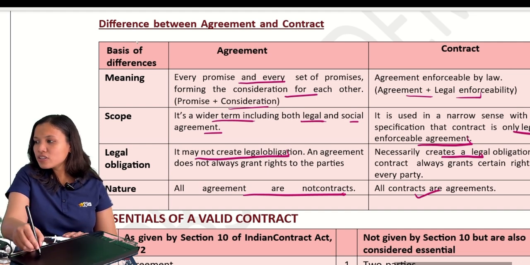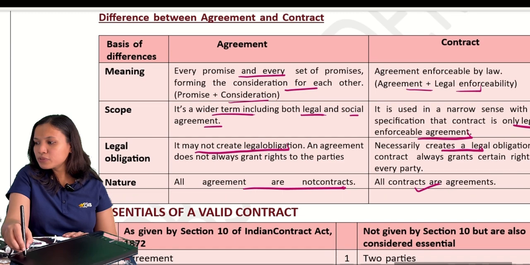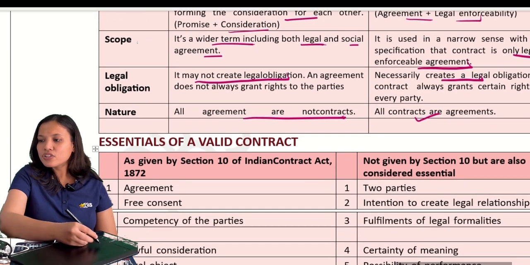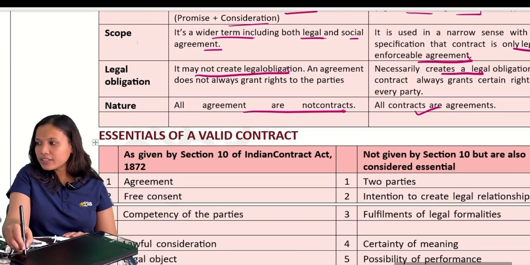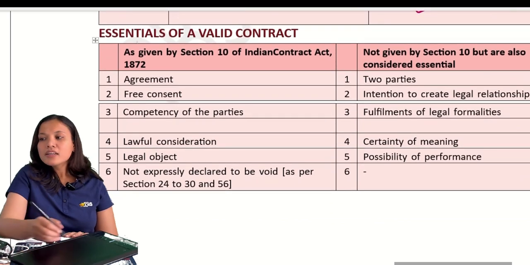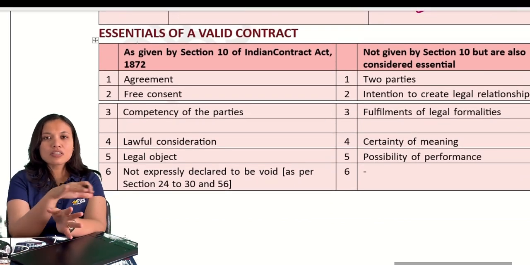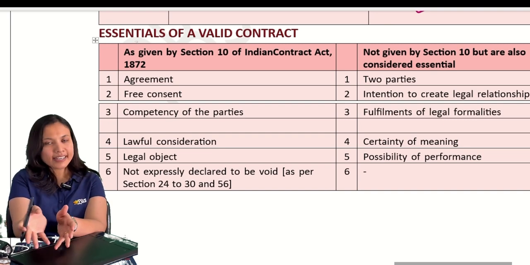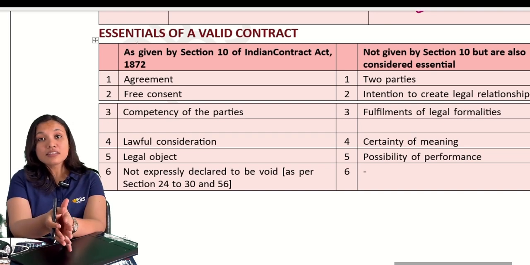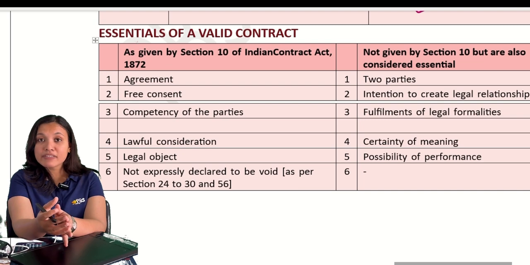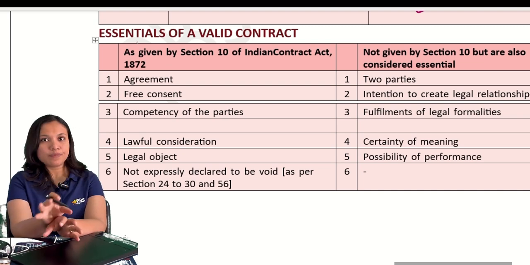Next, essentials of a valid contract. Moving on to the next one, essentials of valid contract. We have just seen very briefly what is a contract and what is not. Now, let us understand what elements must be present for a contract to be valid.